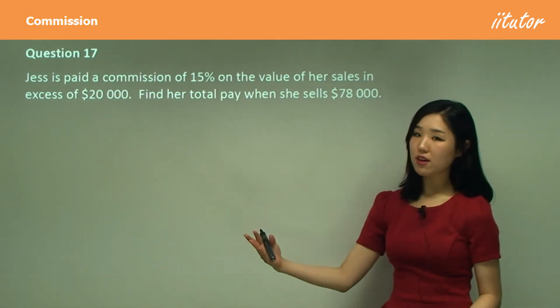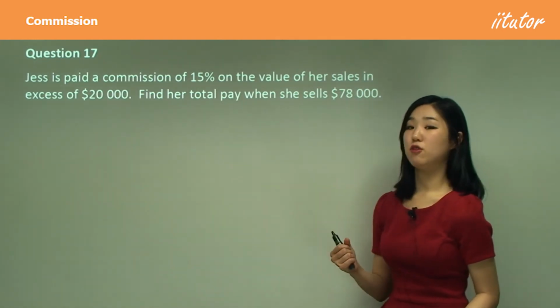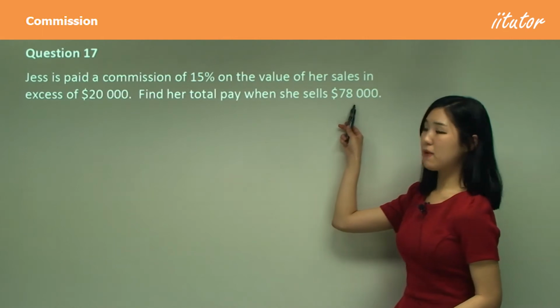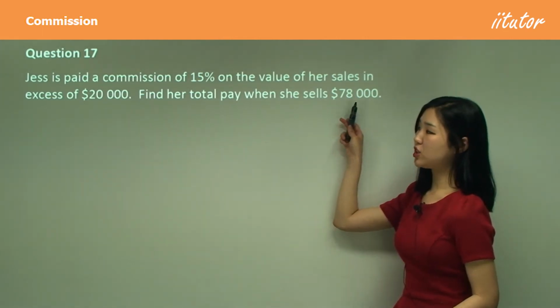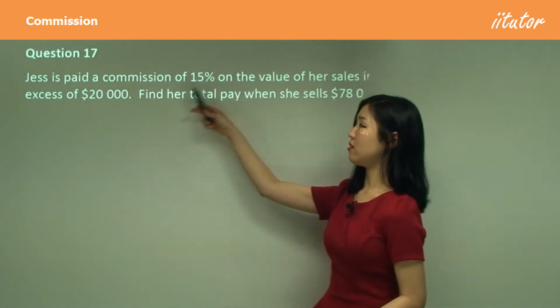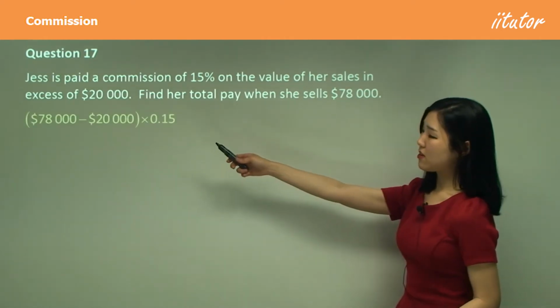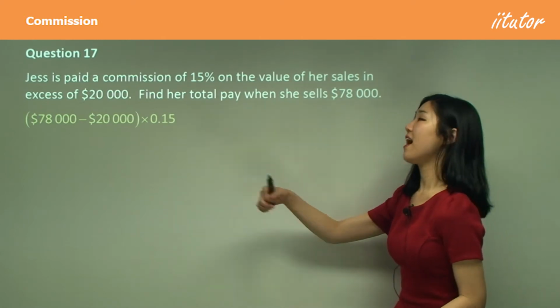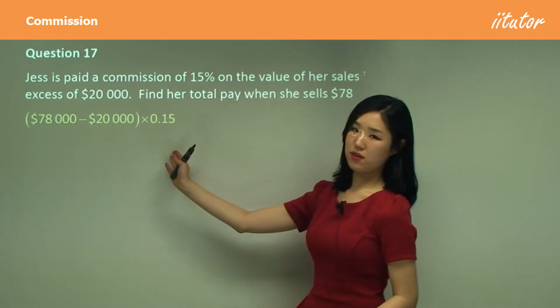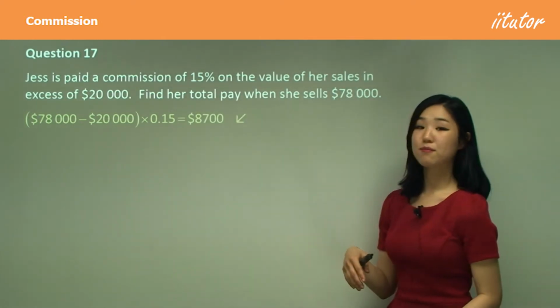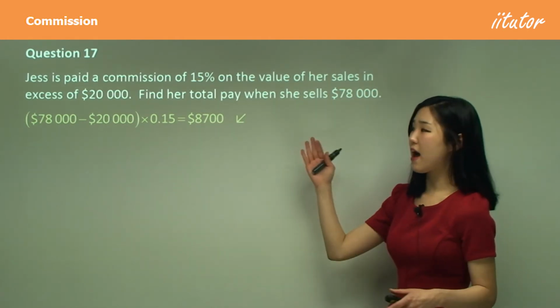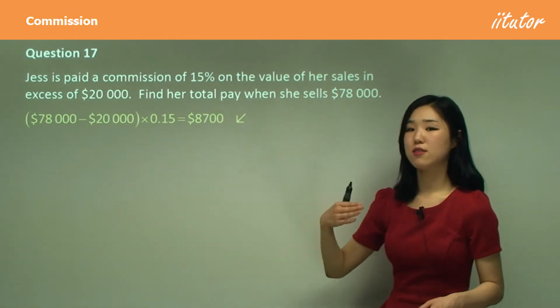So anything over that, she gets the 15% commission. She makes this much in sales. How much in excess of $20,000 is this? We'll have to find the difference. I simply do 78,000 minus the 20,000 and then multiply that by 15%, which will get you this. Okay, so that's what is meant by excess, anything that goes over.